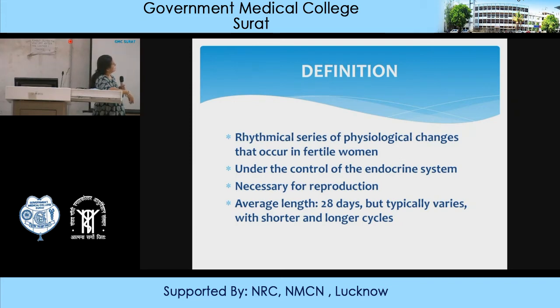Well, menstruation is the physiological change that occurs in the fertile female, that is from puberty to menopause. This is very important for reproduction. The average length is 28 days, but I told you it can go from 20 days to about 45 days. It typically varies, with shorter and longer cycles.